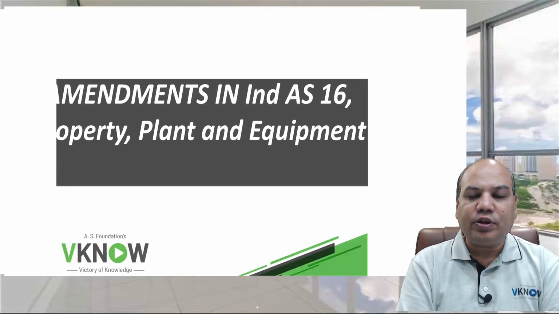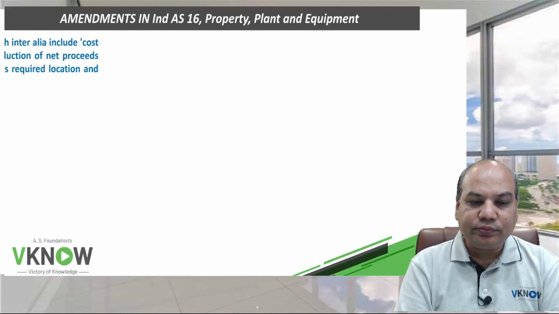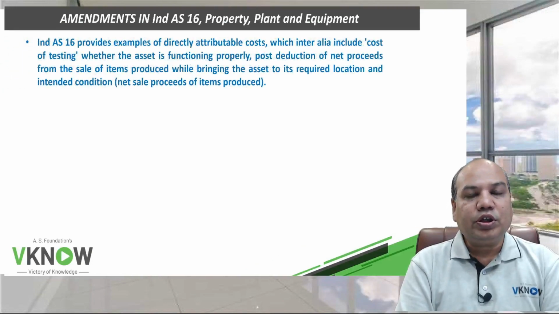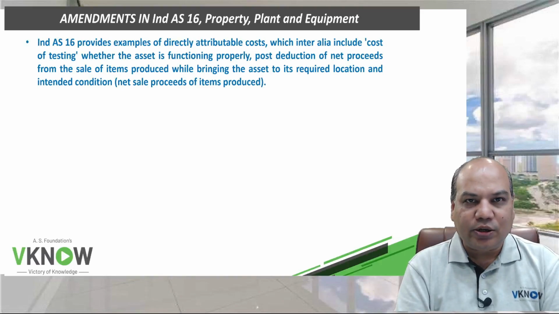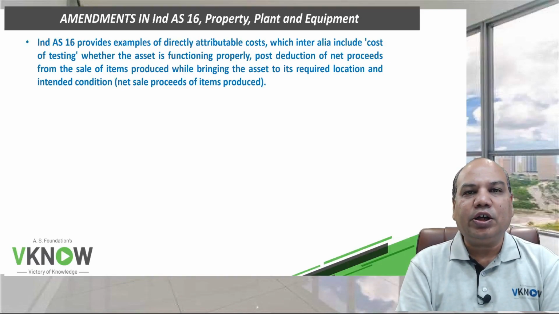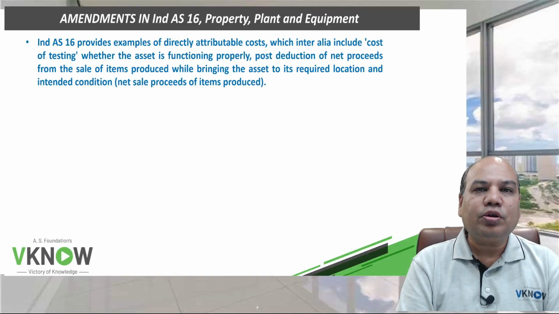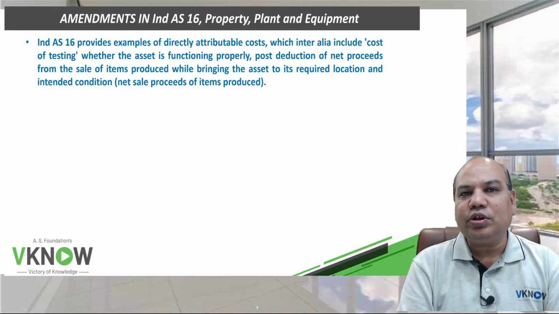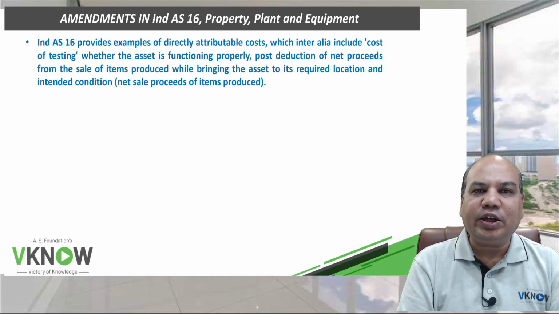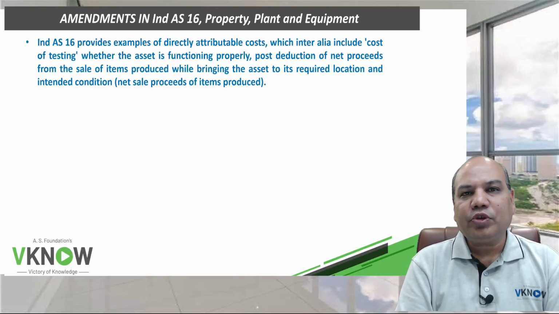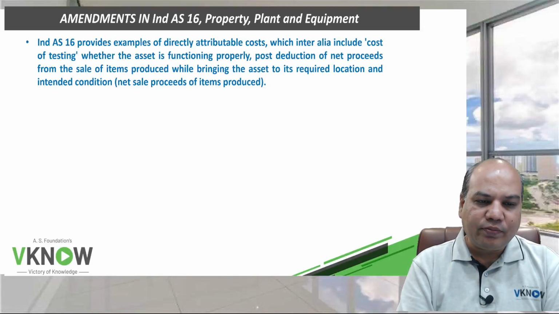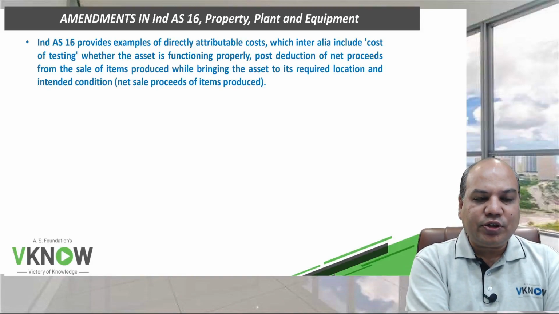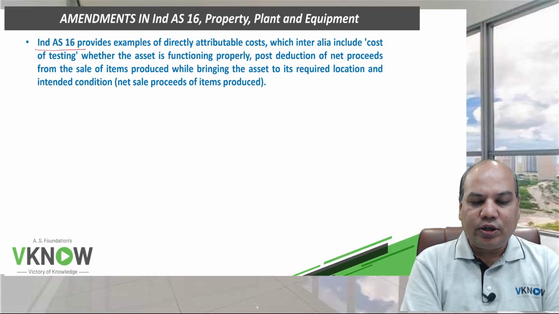So now I am going to talk about these amendments. First we will start with Ind AS 16. So what is the amendment in Ind AS 16? First let us understand the background. The amendment is related to the cost of testing and the proceeds that we get from some material which is sold in the process of testing. So what is Ind AS 16?